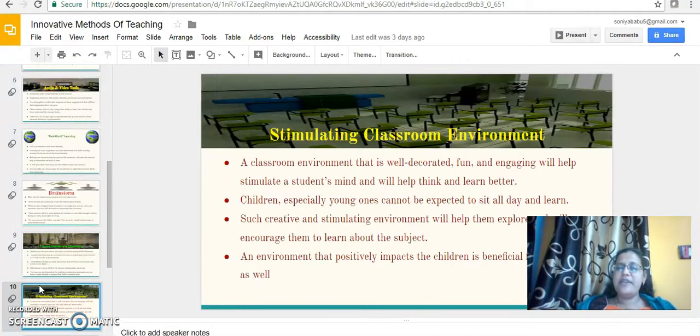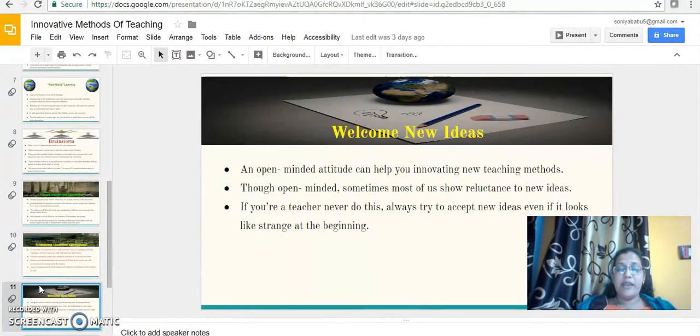Such a creative and stimulating environment will help them explore and encourage them in learning well. And the next one is welcome new ideas. An open-minded attitude can help you innovate in new thinking. So whenever a child gives any new idea, you always have to welcome it. Sometimes most of us show reluctance to new ideas. If you are a teacher, never do this; always try to accept new ideas even if they look strange at the beginning.